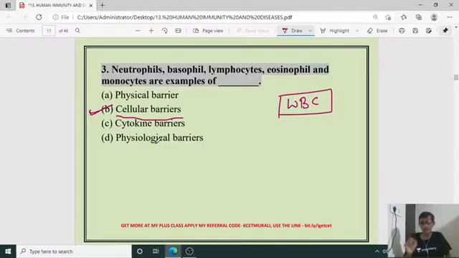So WBC cells are meant especially for the immune power coming under the human defense system. So the right answer is B, cellular barrier.